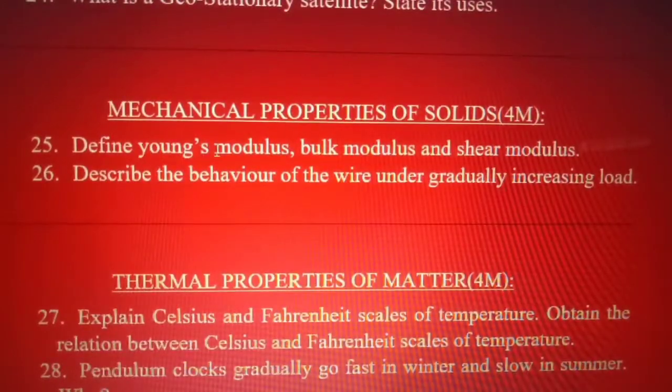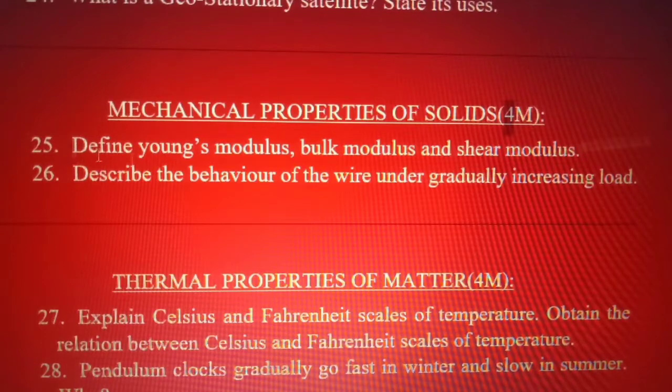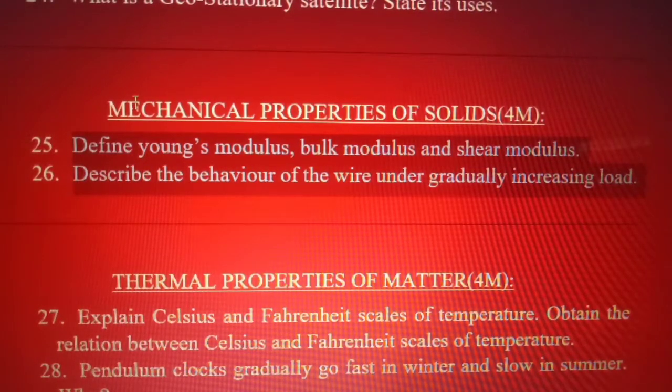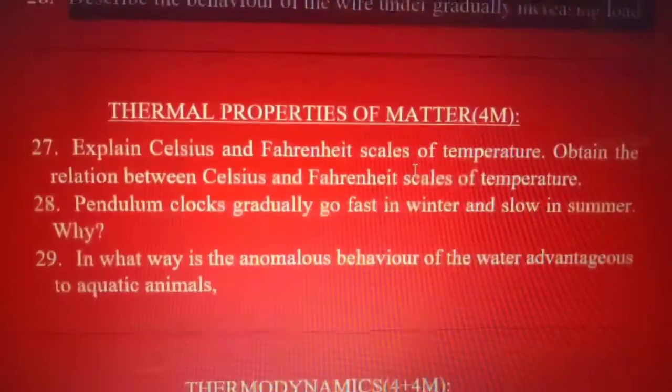Okay. And coming to mechanical properties of solids, you are going to have 1 short answer question, and these 2 questions are very important questions. Define Young's modulus, bulk modulus and shear modulus. Describe the behavior of the wire under gradually increasing load. Out of these questions, you will definitely get 1 question in your IPA examination.